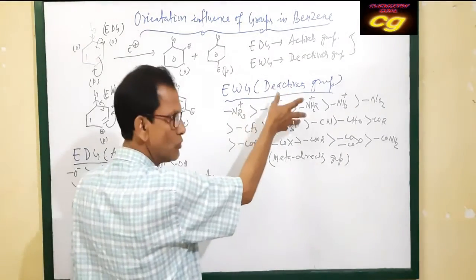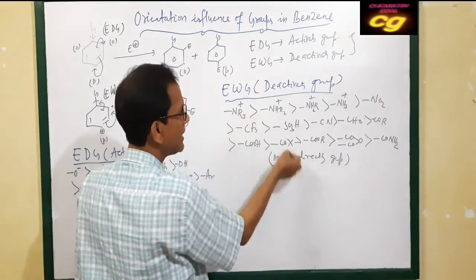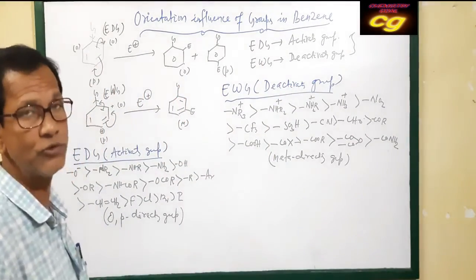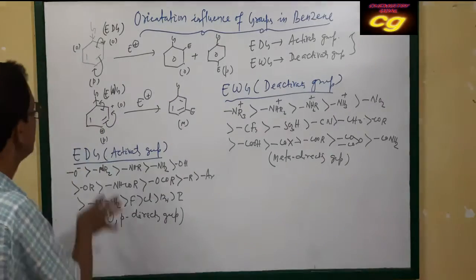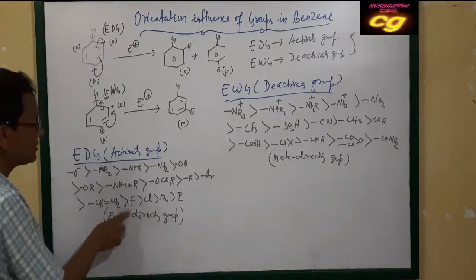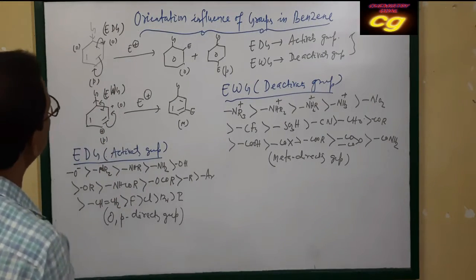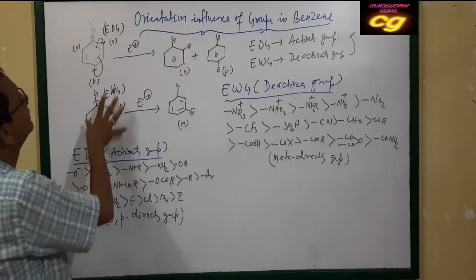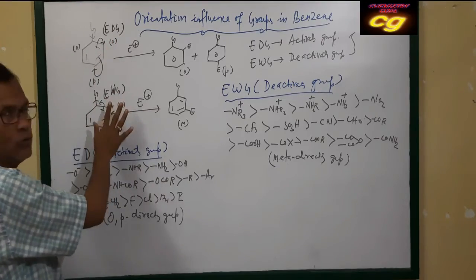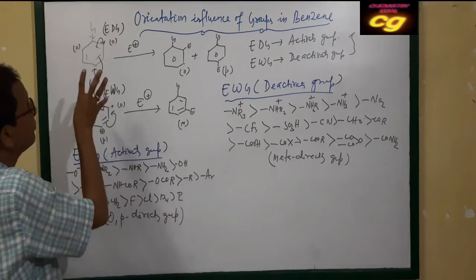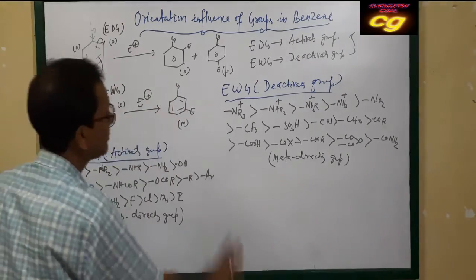When the electron is removed from the ring, reactivity decreases and the product is meta substituted product. Next substitution will be at meta position. But with an electron donating group, the result is ortho-para. Already we have discussed electron withdrawing groups and electron donating groups. Electron donating group gives ortho-para product and electron withdrawing group produces meta product.